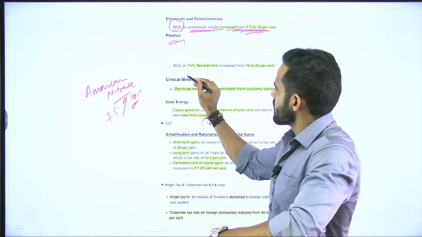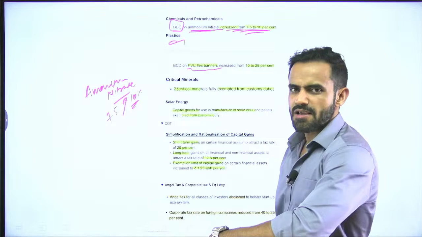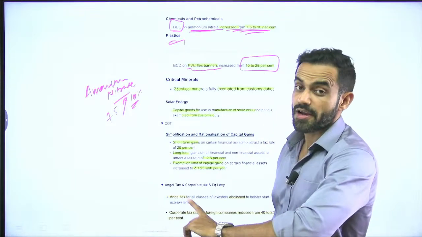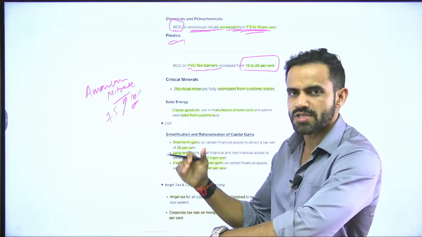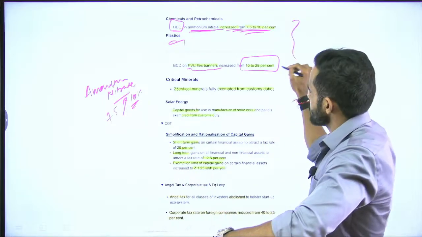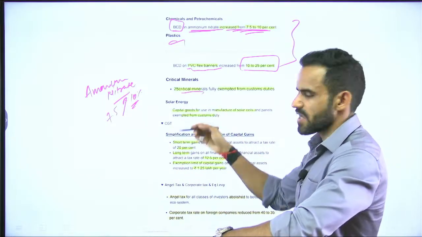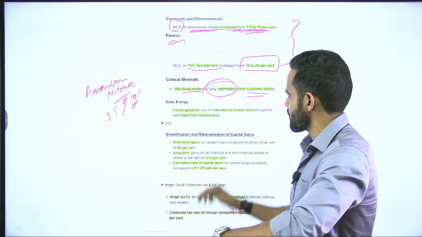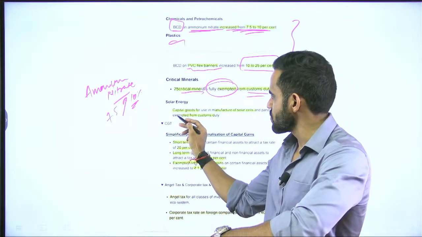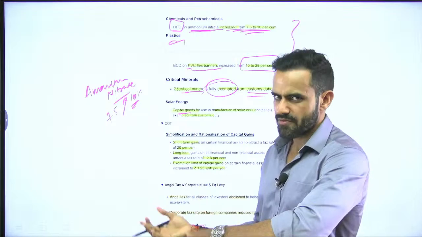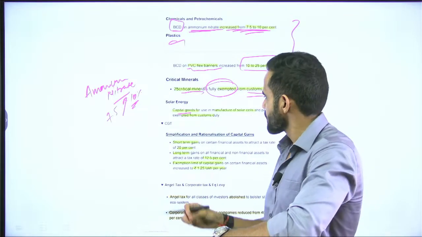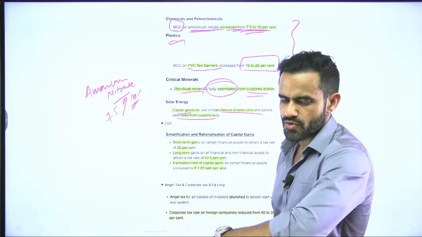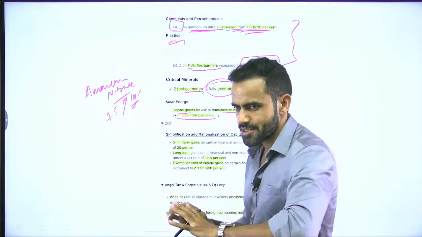On plastic, for example, PVC flex banners, it has been increased from 10% to 25%. That means government want to discourage the import of these items. On critical minerals, we have just seen that it is fully exempted from the custom duty. Similarly, in case of capital goods basically means heavy machinery for solar panels, in case of those items, they are exempted from the custom duty. That was the part related to custom duty.